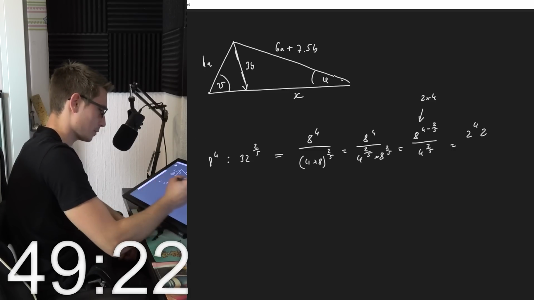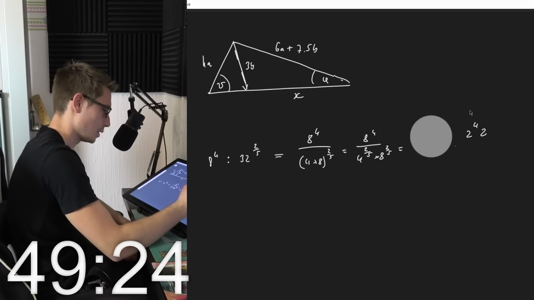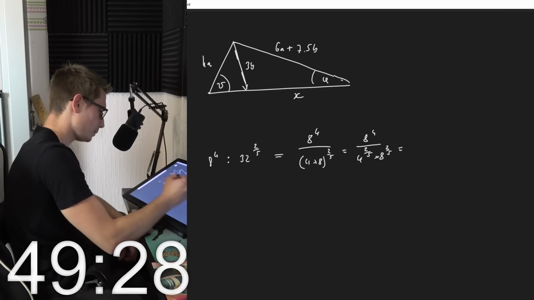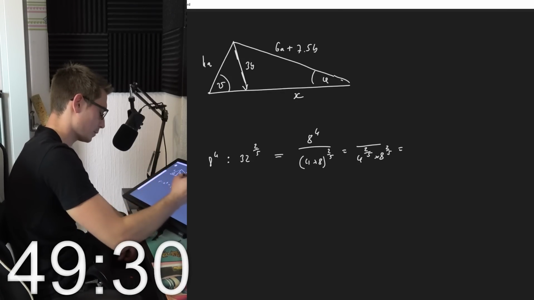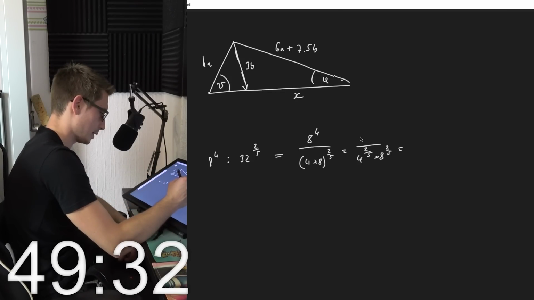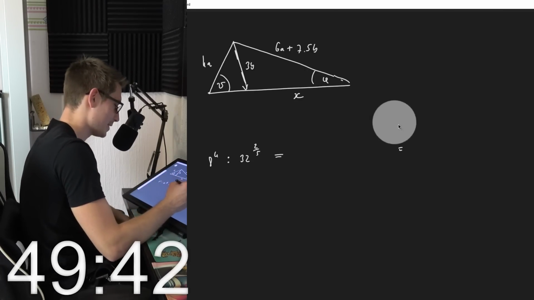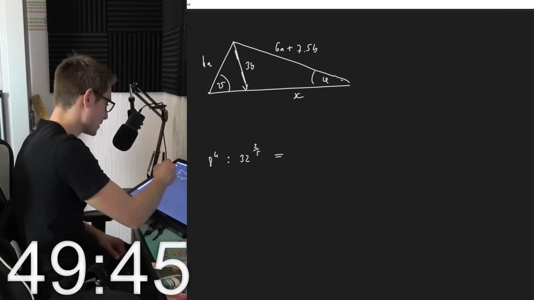No, let me try to sort this out a bit better. Exactly, and this is 4 to the 2 over 5 times 2 to... No, what am I doing? I'm just being stupid here right now.